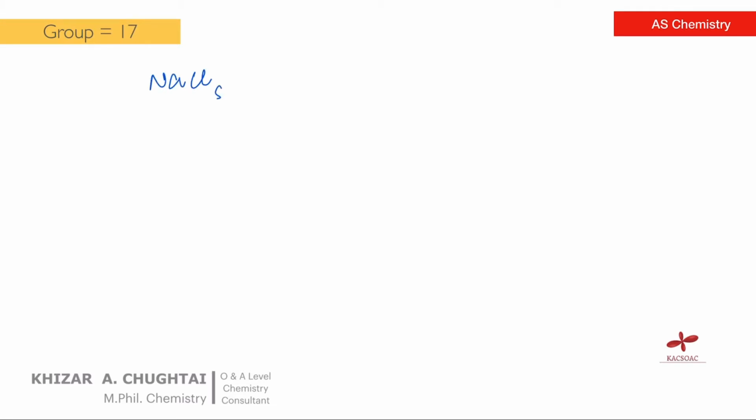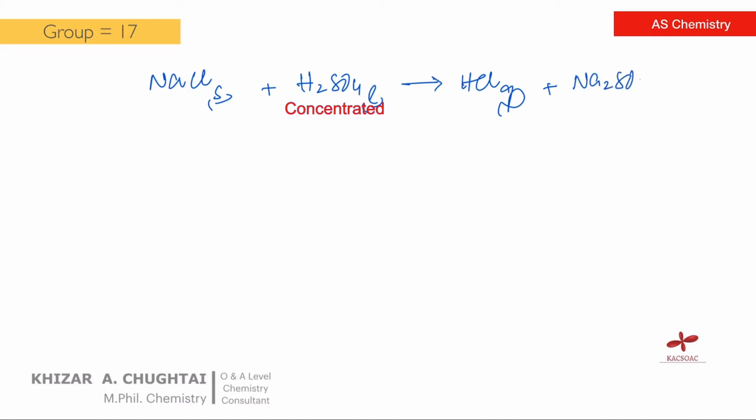When solid NaCl reacts with concentrated sulfuric acid, there is the formation of HCl gas and aqueous sodium sulfate. The observation for HCl gas is white or misty fumes. There is no further reaction.